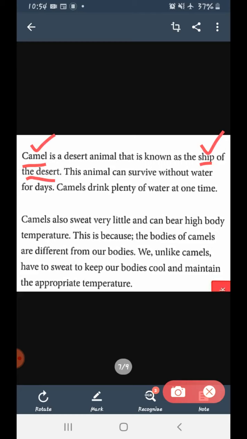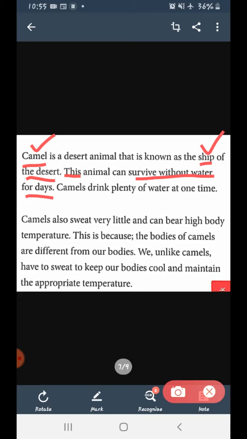Clear? Next, this animal, the camel, can survive without water for days. Camels are able to live without water for many days. How are they able to survive? They are able to survive because they store lots of water on their back, which is known as the hump. The hump provides not only water to them but also nourishment. Clear?